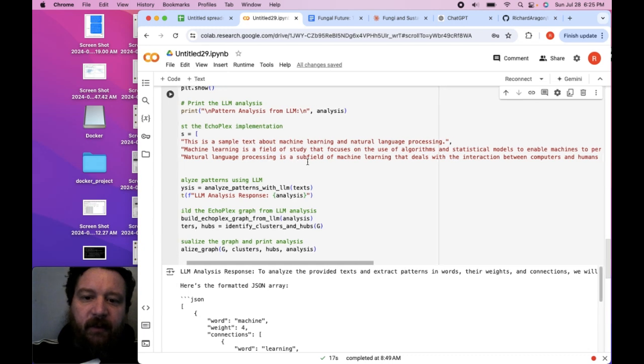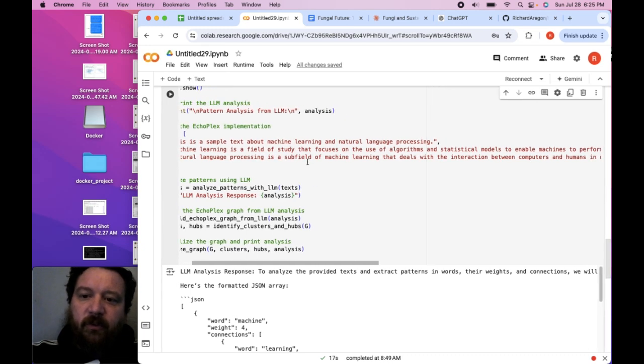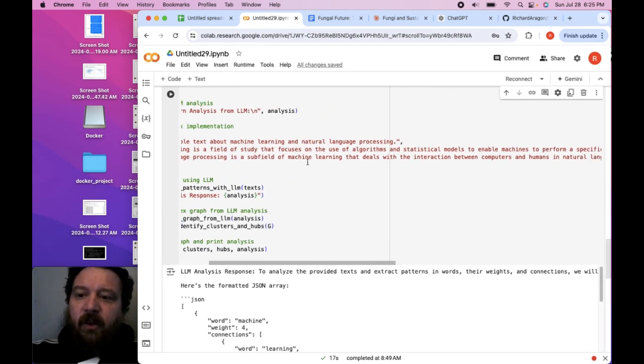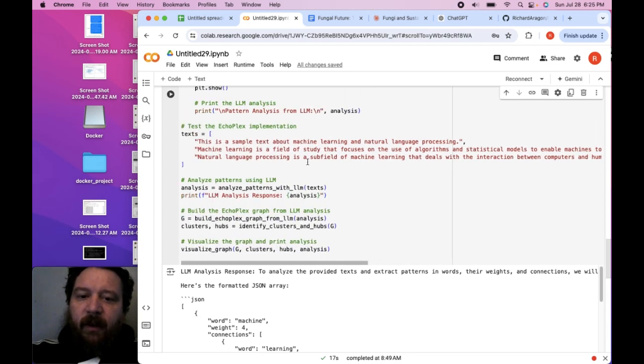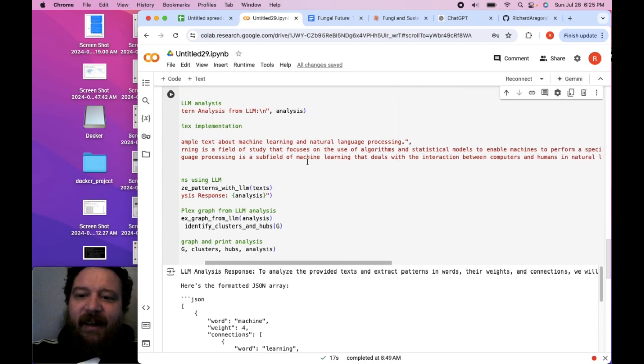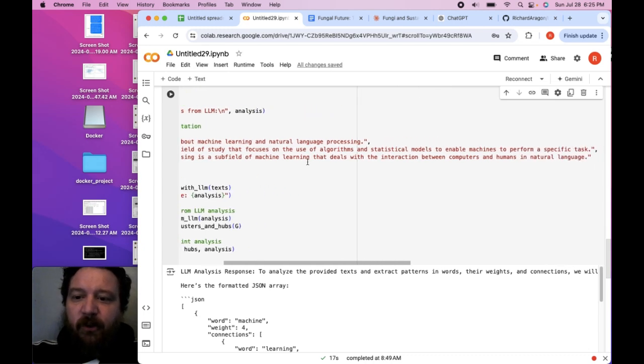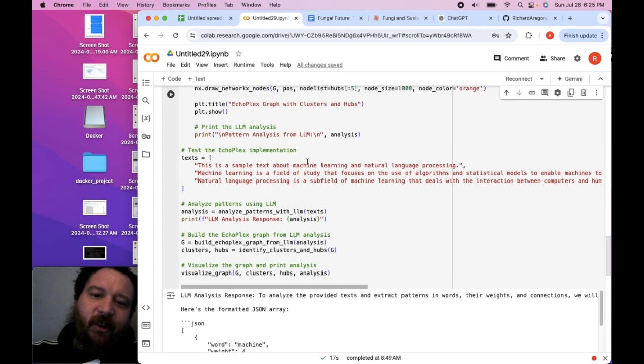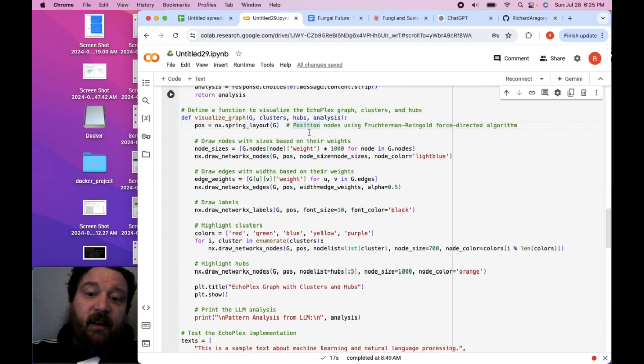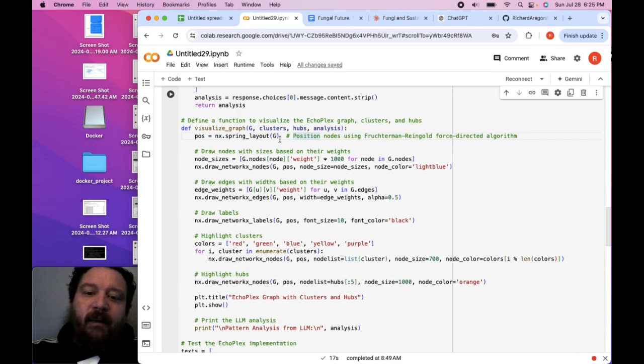Machine learning is a field of study that focuses on the use of algorithms and statistical models to enable machines to perform a specific task, and natural language processing is a subfield of machine learning that deals with the interaction between computers and humans in natural language. And then the rest of it is essentially just having it map out and graph the patterns between these words.